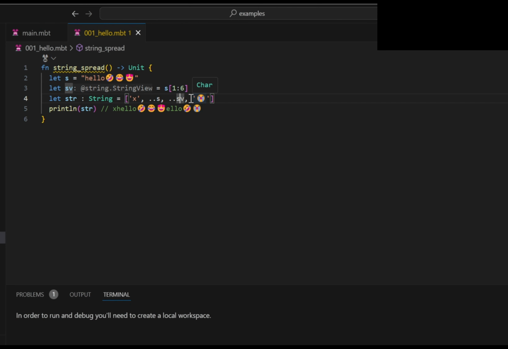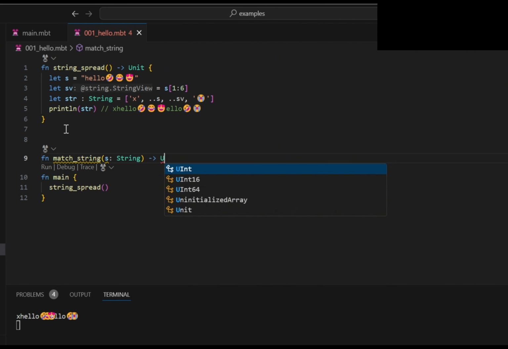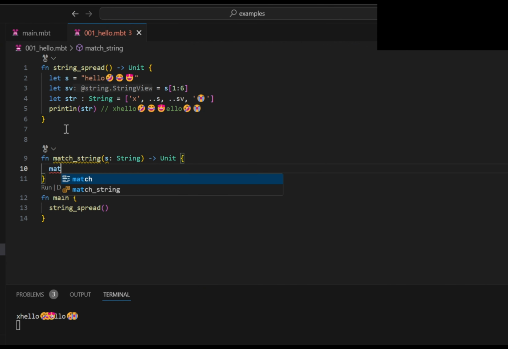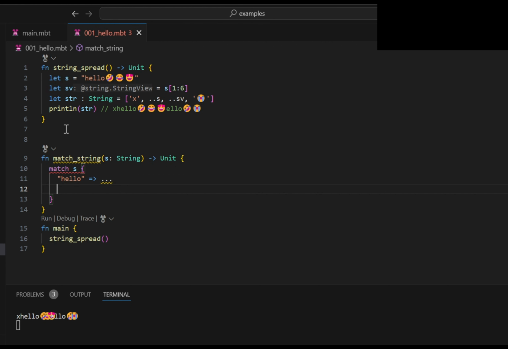Next, we've enhanced string pattern matching. Previously, we could only match strings using string literals in a match expression. For example, if I write a new function called matchString that takes a parameter of type string and returns a value of type unit when matching s, we previously could only use string literals. Now, we can use array patterns for destructuring strings. This means we can extract characters from a string.